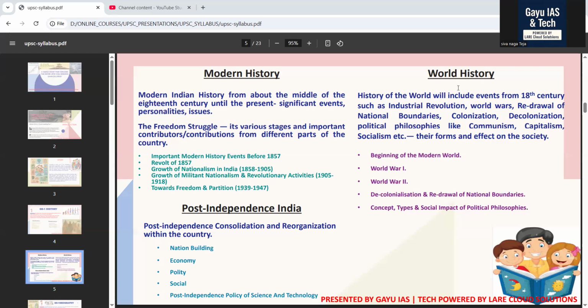UPSC wants you to know the land revenue systems, permanent settlement, Ryotwari, Mahalwari, deindustrialization and its impact on artisans, infrastructure development, railways and telegraph, and social consequences of British economic policies. Here, what exactly the UPSC is looking for is how British economic policies affected Indian society and economy.